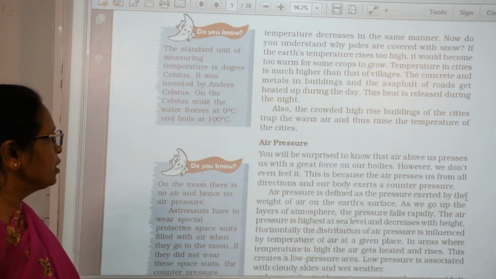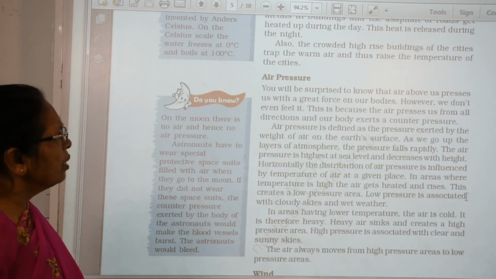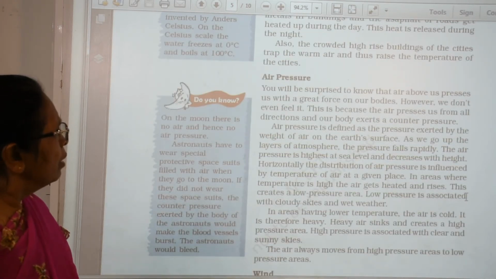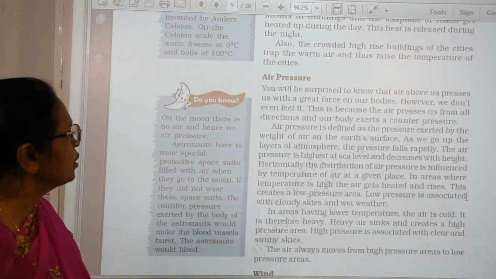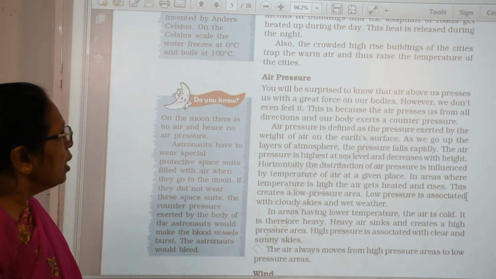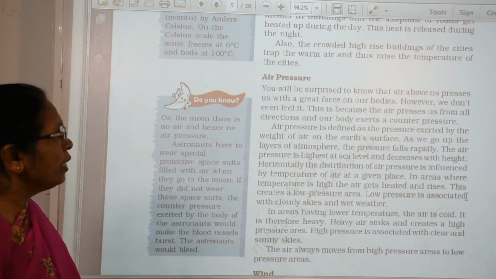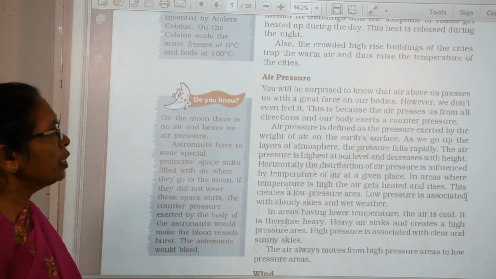Now there is air pressure. Air pressure is the continuous pressure that air exerts from all directions on a body. Air pressure is defined as the pressure exerted by the weight of the air on the earth's surface.